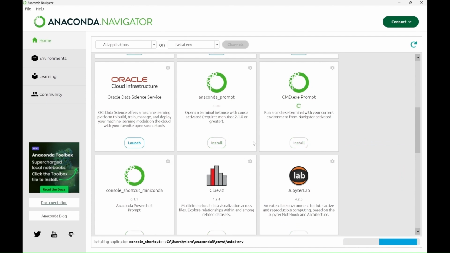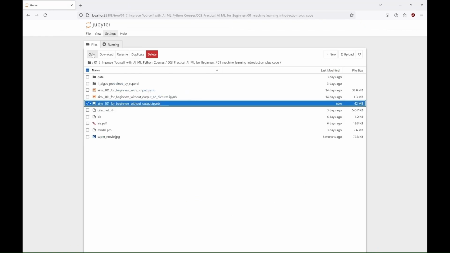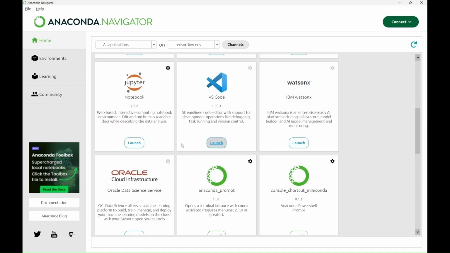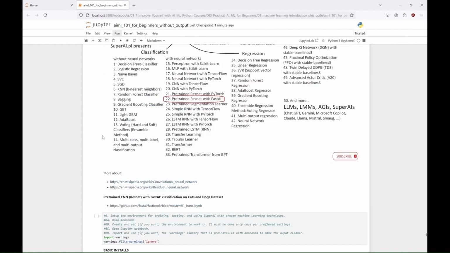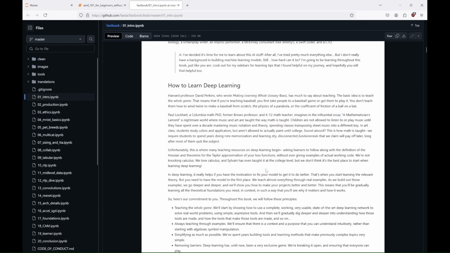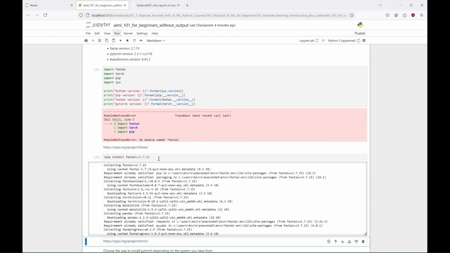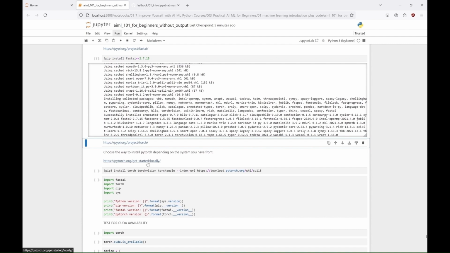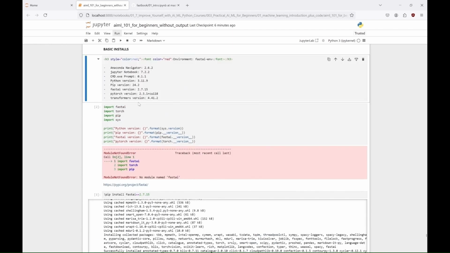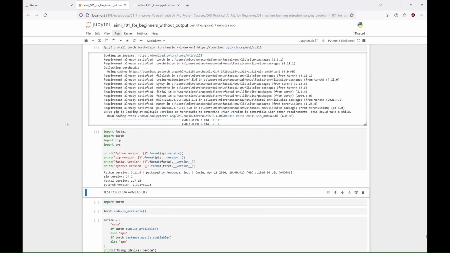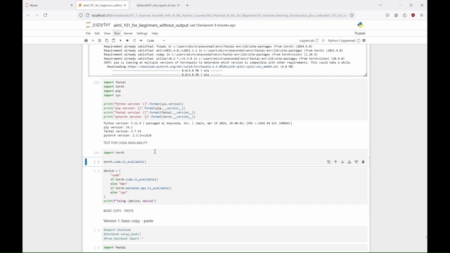FastAI is a high-level Python library built on top of PyTorch that simplifies the process of training deep learning models, especially for tasks like image classification, natural language processing, and tabular data analysis. It is known for its simplicity and ease of use, making it accessible even for beginners. It provides easy-to-use abstractions for complex machine learning workflows, allowing users to quickly build, train, and deploy models with minimal code. It provides high-level components for practitioners to quickly achieve state-of-the-art results in standard deep learning tasks, and low-level components for researchers to build new approaches. FastAI emphasizes best practices and leverages pre-trained models and transfer learning to achieve high performance with less data and computational power. We'll use our GPU with this library.